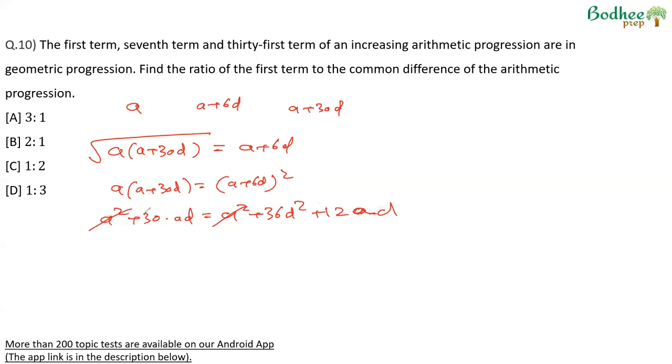This further means 12ad on the other side, 30 minus 12, 18ad is equal to 36d squared. 18 twos are 36. Since it is increasing, d will not be 0. Therefore, a is equal to 2d. What is the ratio of the first term to the common difference? a upon d, therefore, will be 2 by 1. Option B for us becomes the answer.